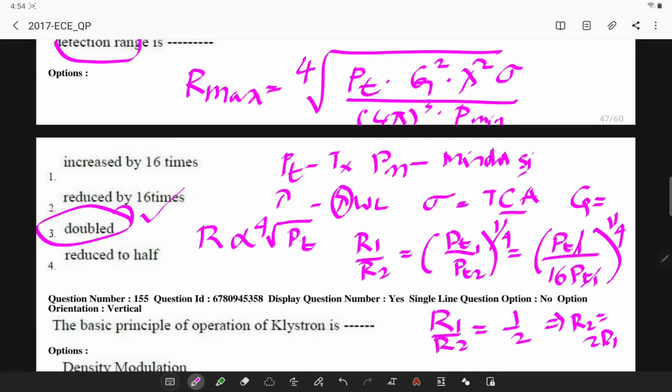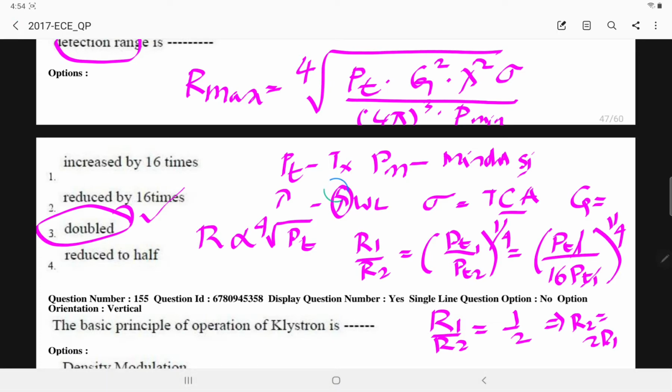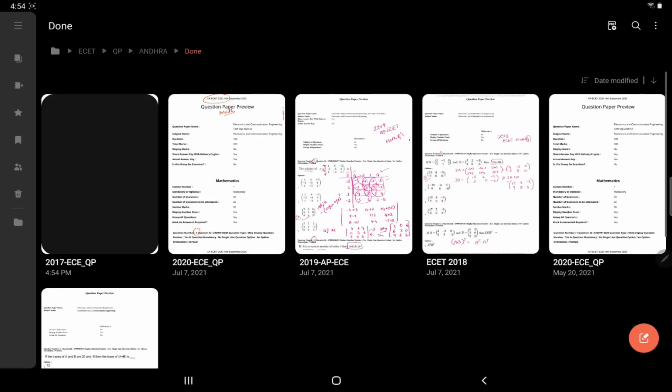So these are the problem questions in the 2017 question paper. Now let's solve the 2018 question paper, communication problems.